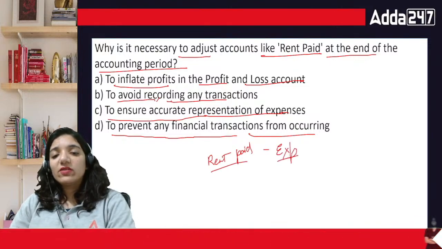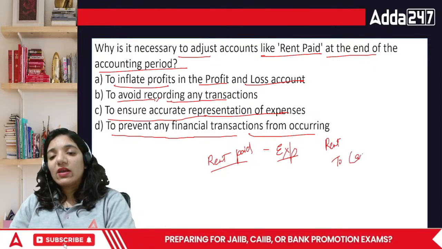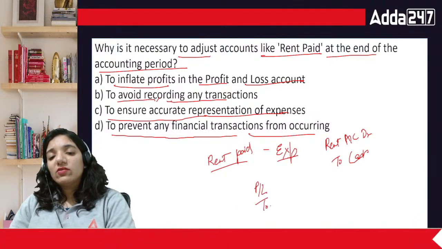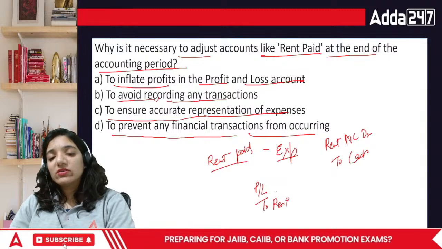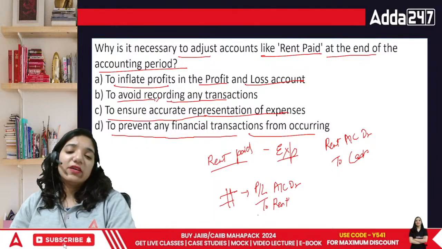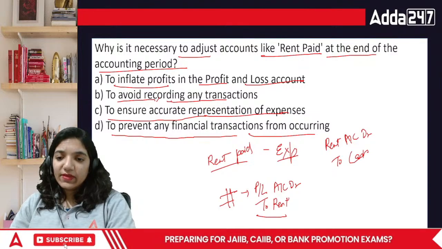By the end of the year, once we have paid it, it will be transferred to the P&L account. In this case, the profit and loss account would be debited and rent would be on the credit side. Done, everyone?